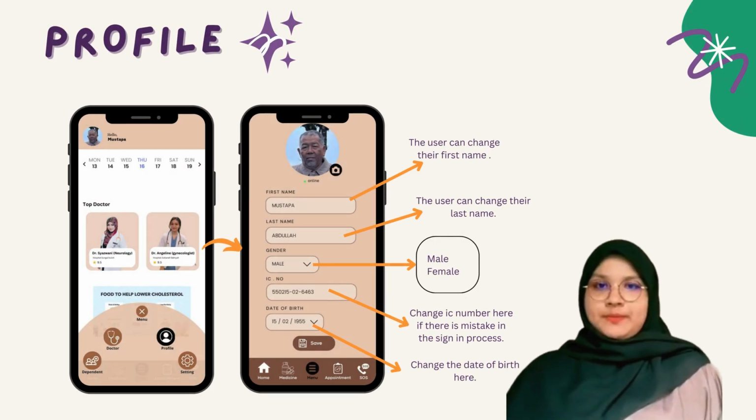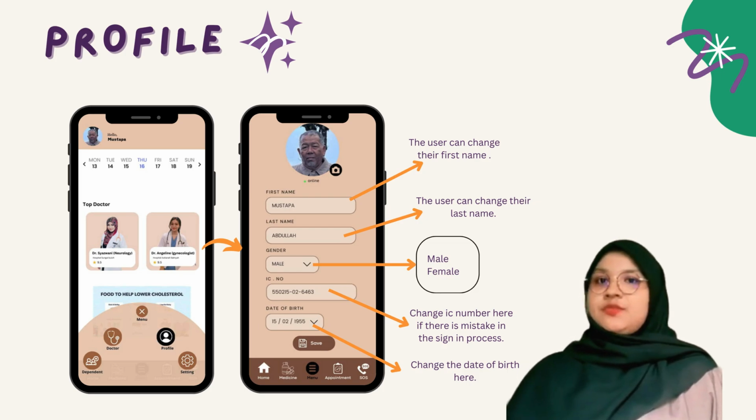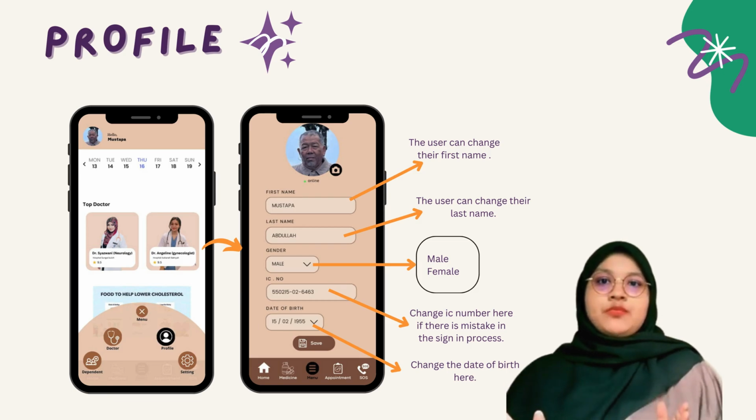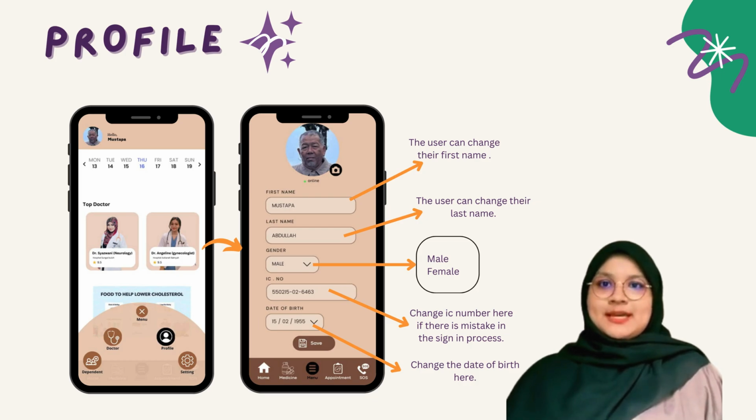In the menu homepage, the user can click on the profile icon button to make adjustments to the profile. After pushing the button, the next page, the profile page, will appear. The user can change their profile picture by clicking on the camera icon button and choosing their own picture.